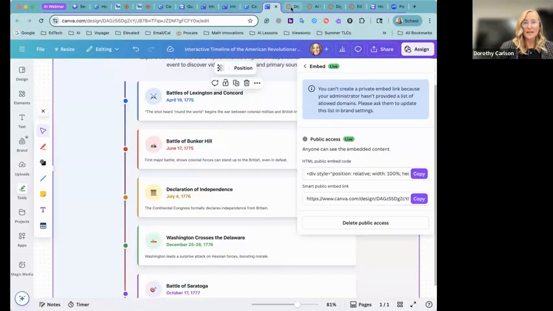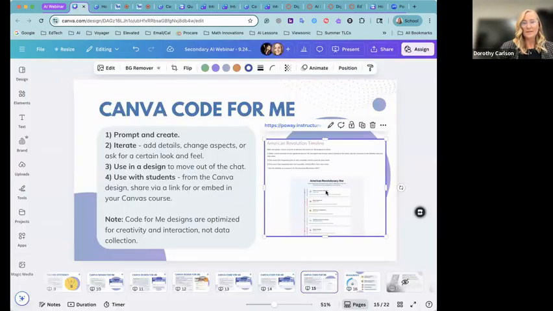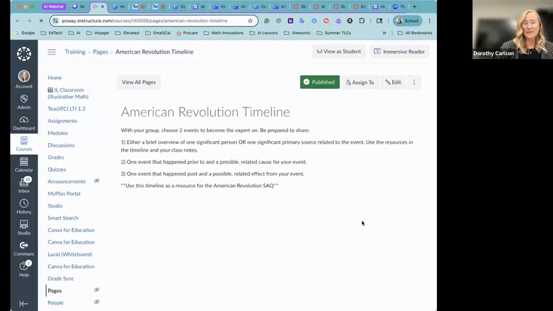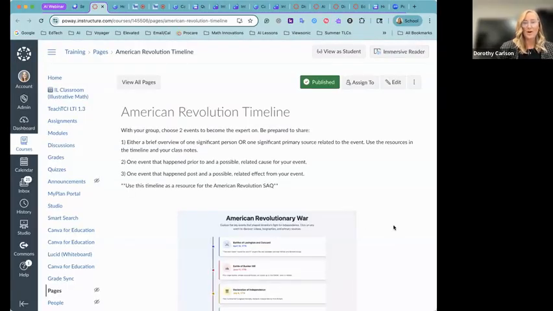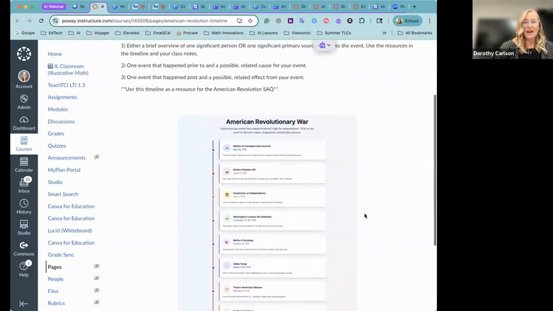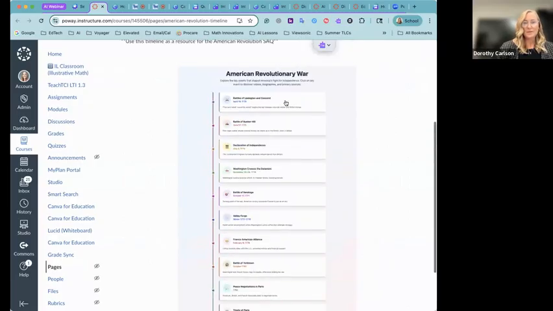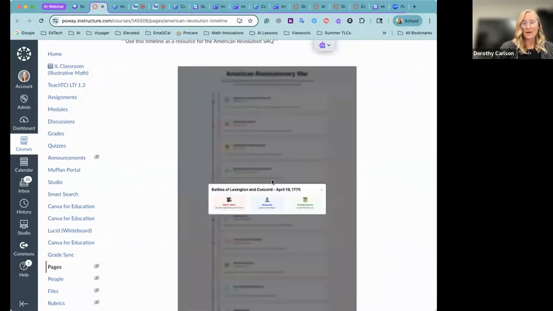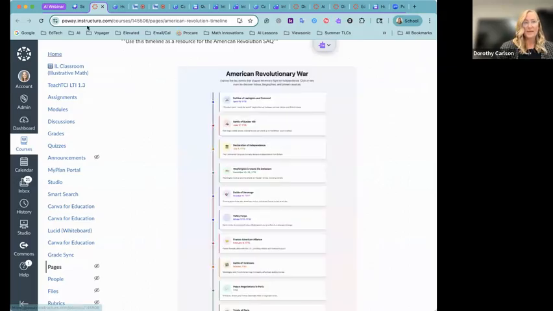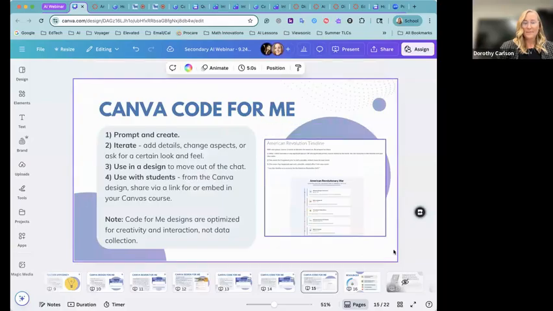So for example, we can go to our Canvas page and include it for students to access right as part of an assignment. So I've got my experience here, and then what I'd like students to do, and they can click right from here, choose to read that biography. All right.